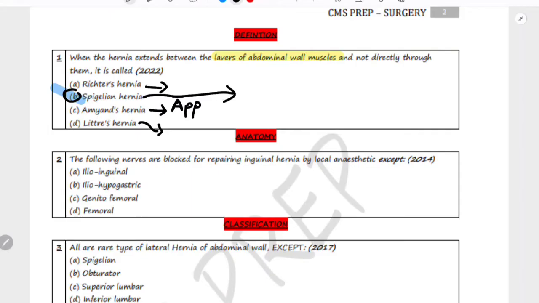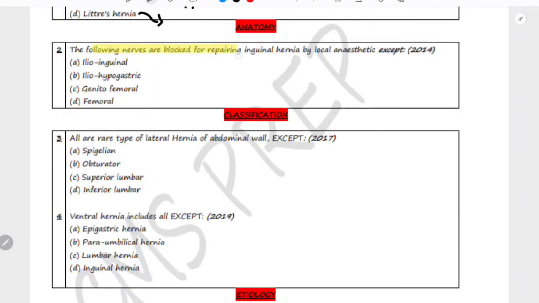Now moving on to the next question. The following nerves are blocked for repairing inguinal hernia by local anesthetic except. This is a pretty straightforward question. You have the options: ilioinguinal nerve, iliohypogastric nerve, genitofemoral nerve and femoral nerve. The correct answer is femoral nerve. Femoral nerve is not blocked for repairing inguinal hernia. The rest 3 nerves are blocked.